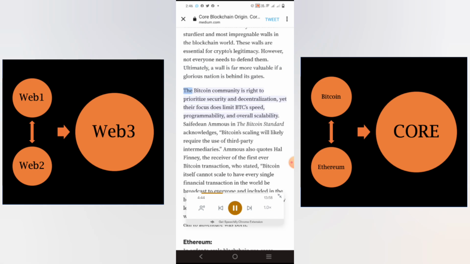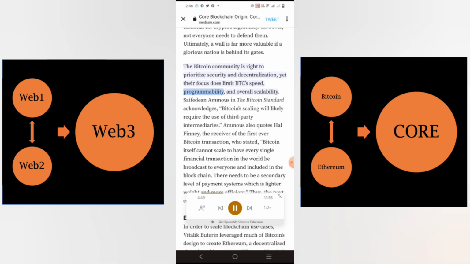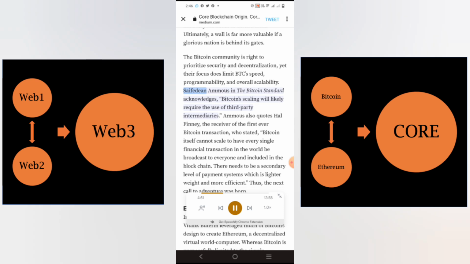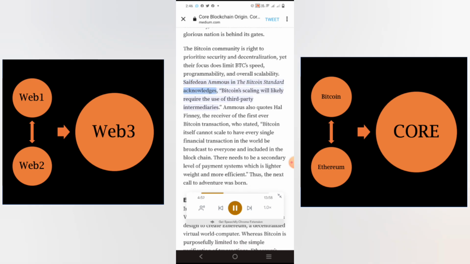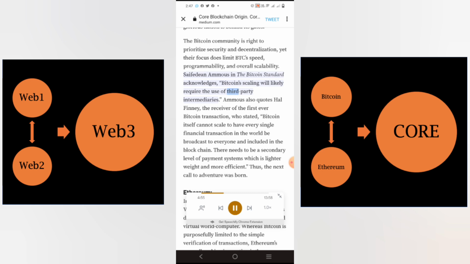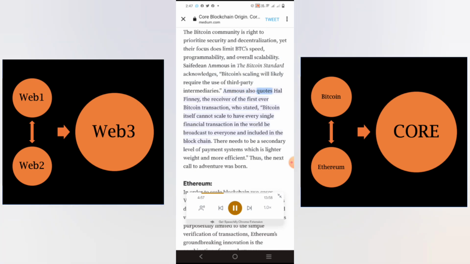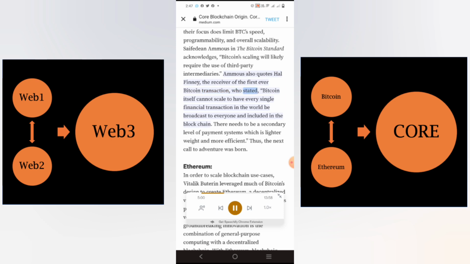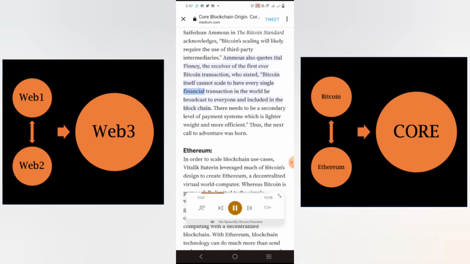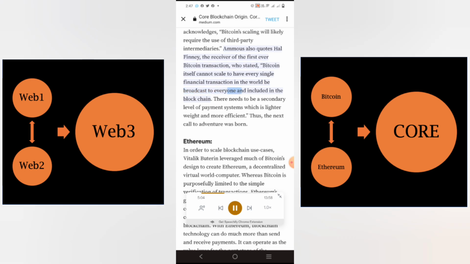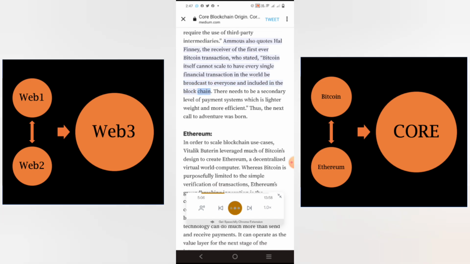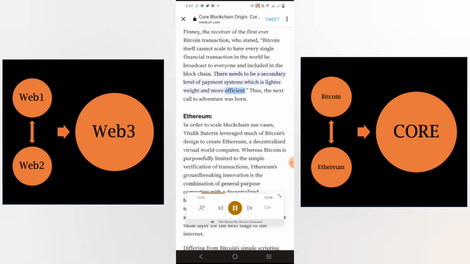The Bitcoin community is right to prioritize security and decentralization, yet their focus does limit BTC's speed, programmability, and overall scalability. Saifedean Ammous in The Bitcoin Standard acknowledges, "Bitcoin scaling will likely require the use of third-party intermediaries." Ammous also quotes Hal Finney, the receiver of the first-ever Bitcoin transaction, who stated, "Bitcoin itself cannot scale to have every single financial transaction in the world be broadcast to everyone and included in the blockchain. There needs to be a secondary level of payment systems which is lighter weight and more efficient."